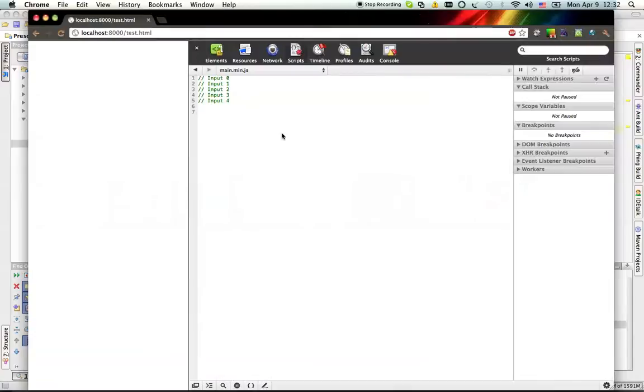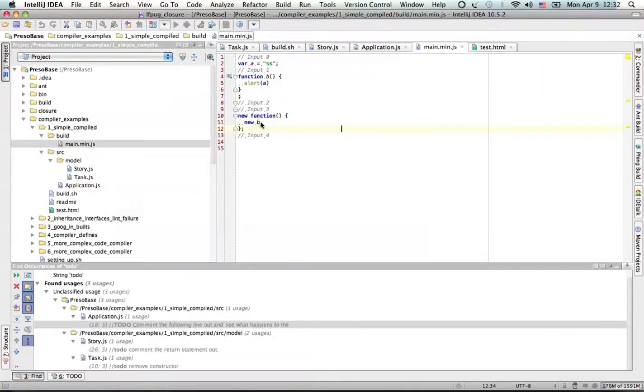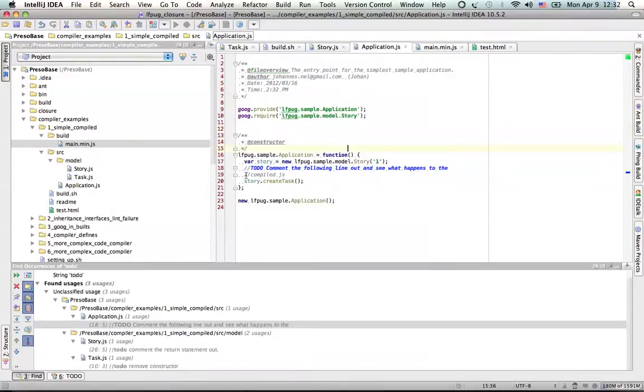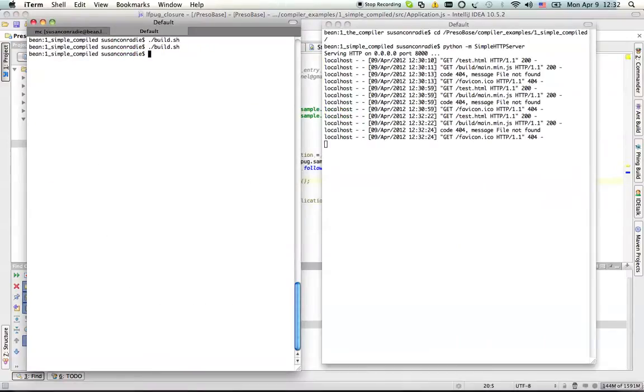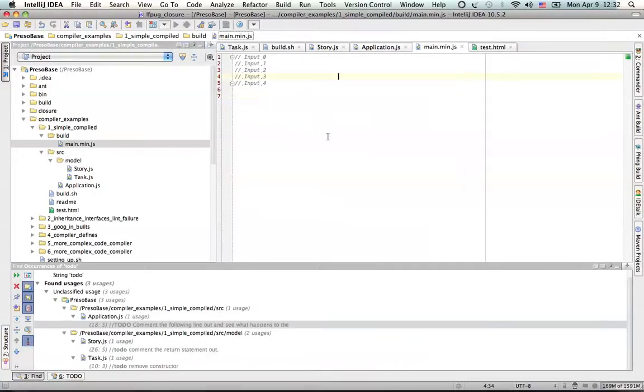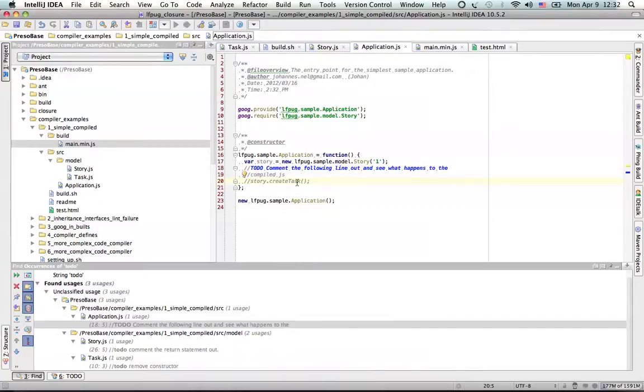Now if I invoke this, I get my alert. There it is. I go back in here and follow my to-do comment, the following line, to see what happens. So I comment out that line. There we go. I compile again. I go look at the code. Now there's nothing. The compiler actually figured out that my application does squat, so it just compiled to nothing.